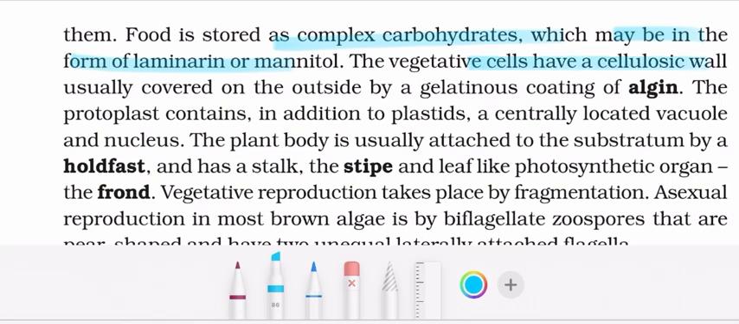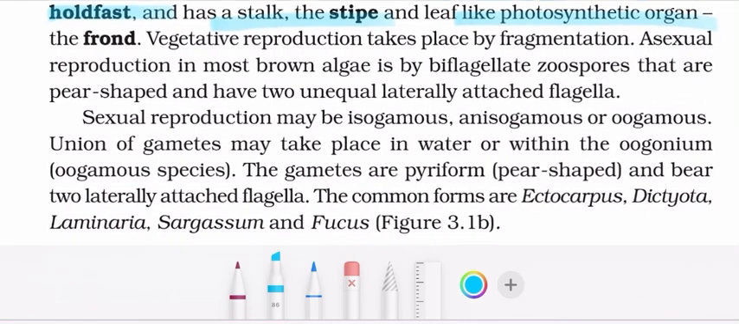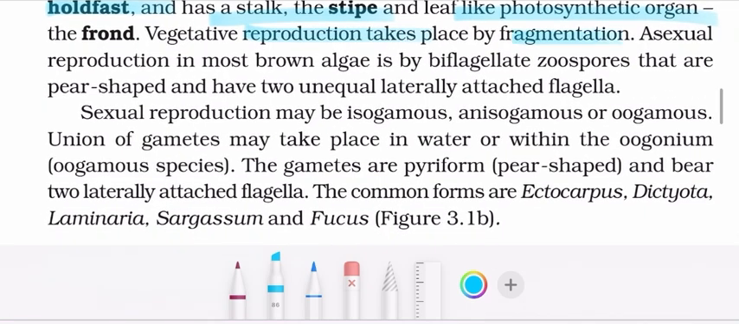The vegetative cells have a cellulosic wall, usually covered on the outside by a gelatinous coating of algin. The protoplast contains, in addition to plastids, a centrally located vacuolated nucleus. The plant body is usually attached to the substratum by a holdfast and has a stalk called the stipe. The leaf-like photosynthetic organ is the frond. Vegetative reproduction takes place by fragmentation.